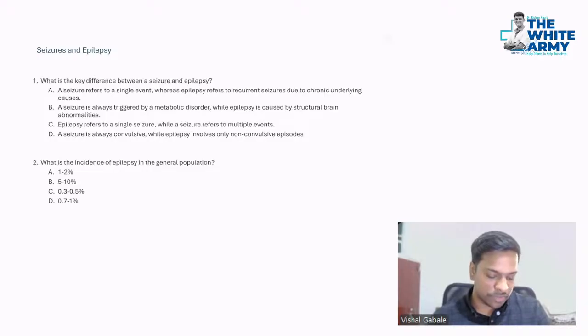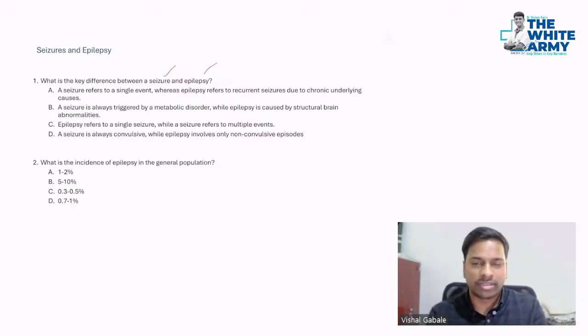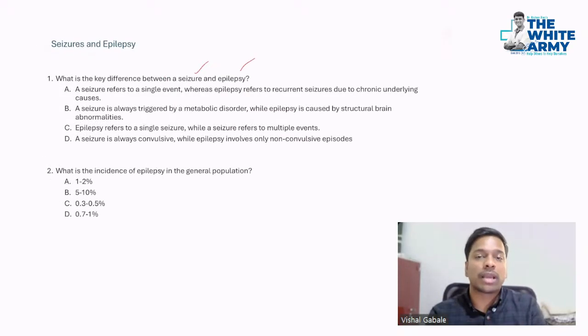What is the key difference between the seizure and the epilepsy? So now, many of you might know, or many of you might not know, that seizure and the epilepsy are two different things. Seizure is mostly a single episode, whereas epilepsy most of the times has some underlying structural cause. So that's a very classic difference between these two. So let's see what options suffice our need.